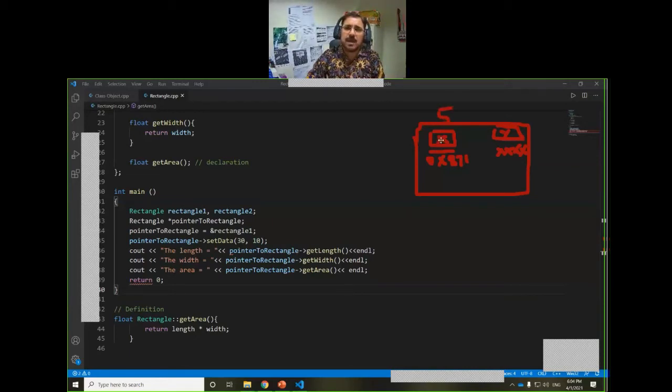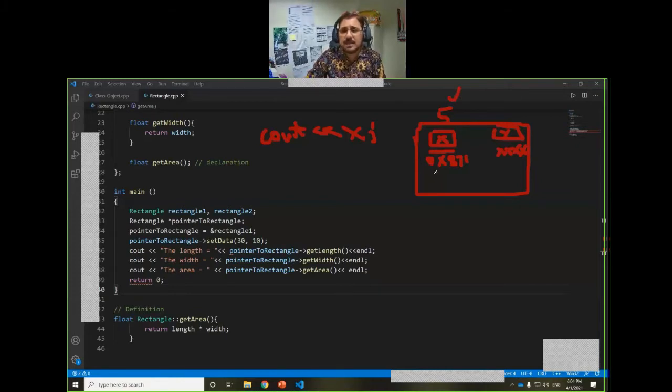I can display the value 5 simply with the variable x. If I say cout x, you see I'm using the variable name to display its value.